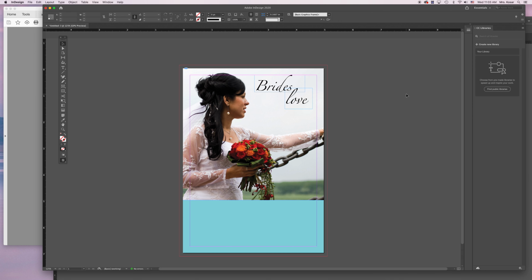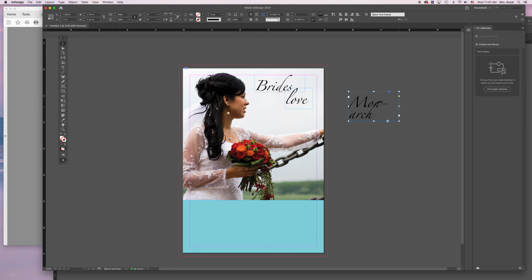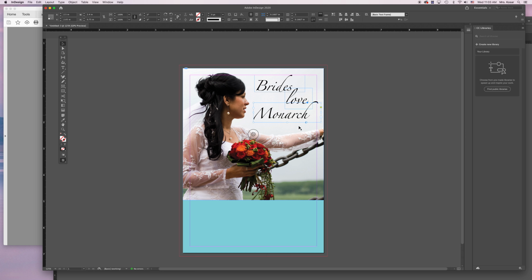And then the next word is monarch with a capital M. So drag that out and type in monarch. Zapfino, 25 points. And if it hyphenates on you, again, my text box just isn't long enough. So drag that out, and then let's look at the ad. It looks like the H comes up to just above the top of the O and the E, but the H doesn't go out past that margin. So I might move this stuff around just a little bit to make it a little bit tighter.